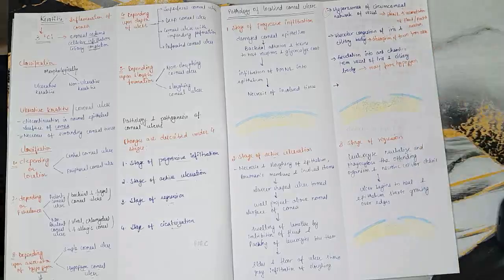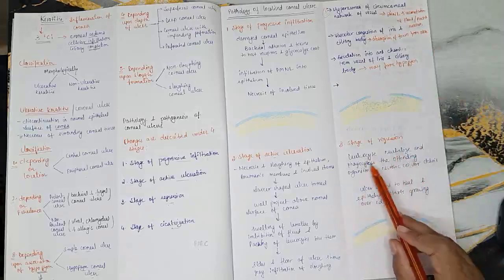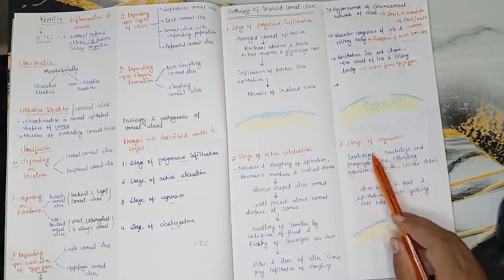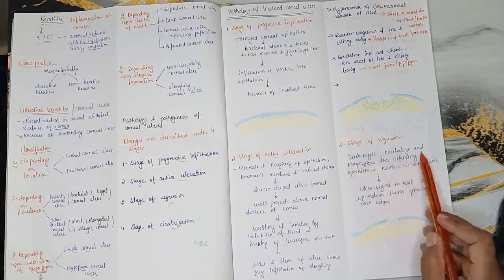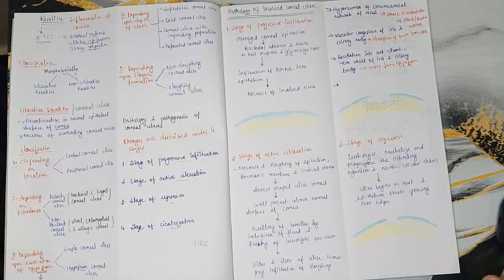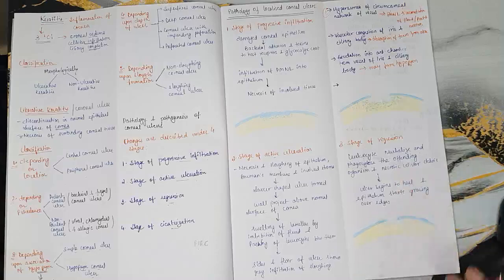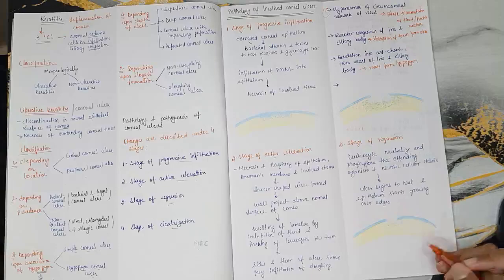Okay, now we'll see the third stage, that is the stage of regression. So what happened here? The leukocytes present over there neutralize and phagocytose the offending organism, the bacteria, and also the necrotic cellular debris, because of all the process that happened: the offending agent coming and then the accumulation of bacteria.